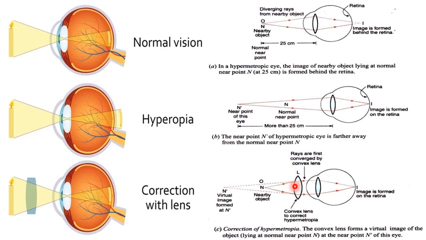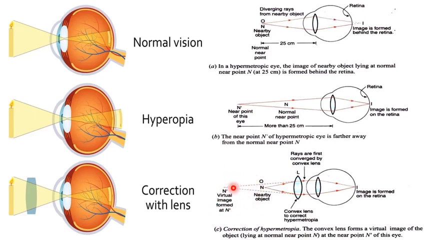Due to this, the convex lens forms a virtual image of the nearby object at the near point N dash of the hypermetropic eye. Since the rays of light now appear to be coming from the eye's near point N dash, they can be focused easily by the eye lens to form an image on the retina. So you should know that the convex lens used for correcting hypermetropia should be of such a focal length that it forms a virtual image of the object placed at the normal near point N of 25 cm at the near point N dash of the hypermetropic eye.